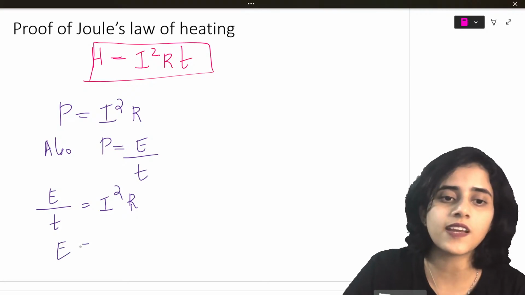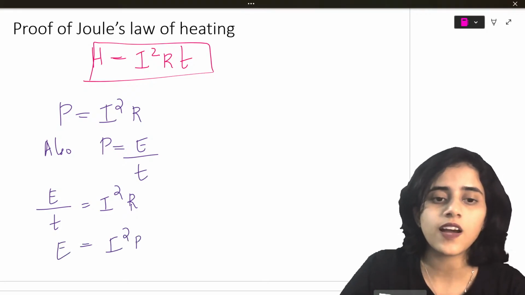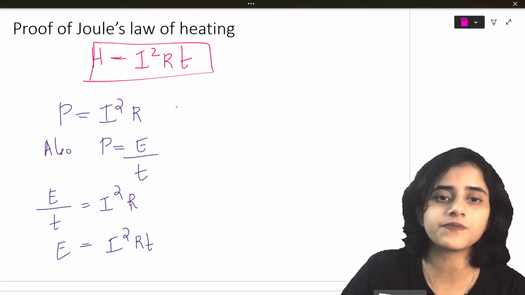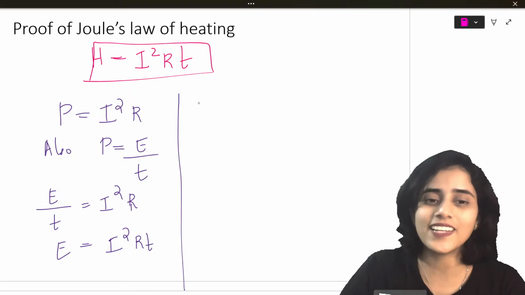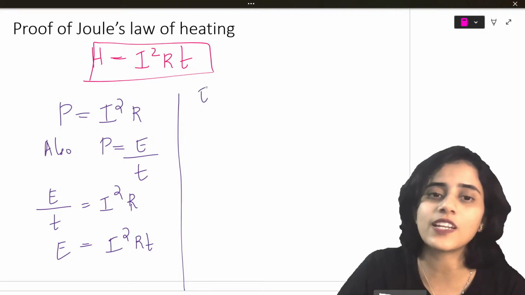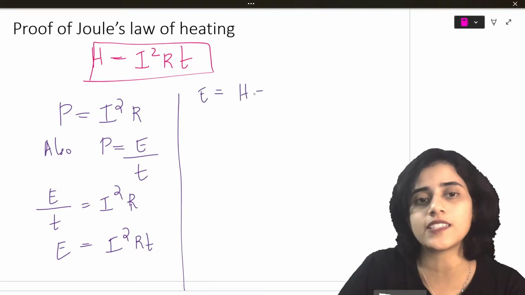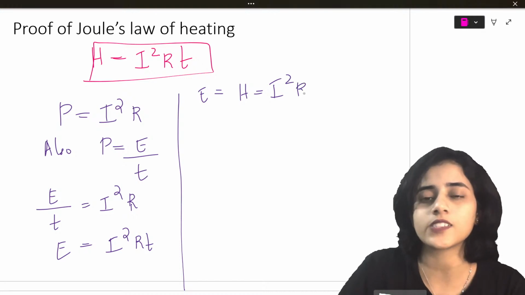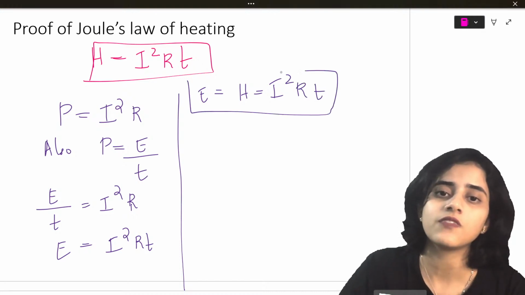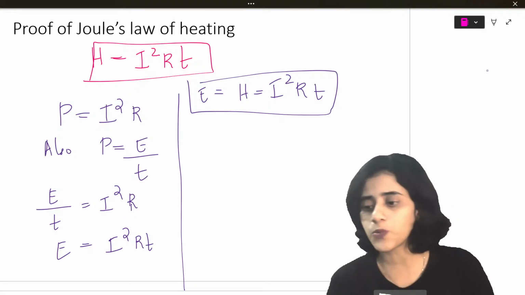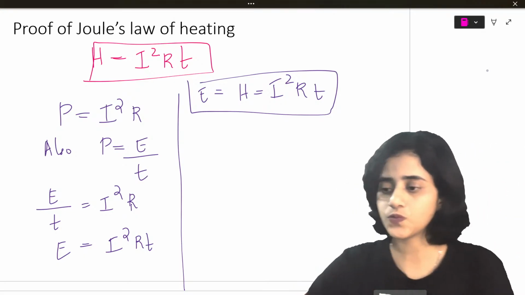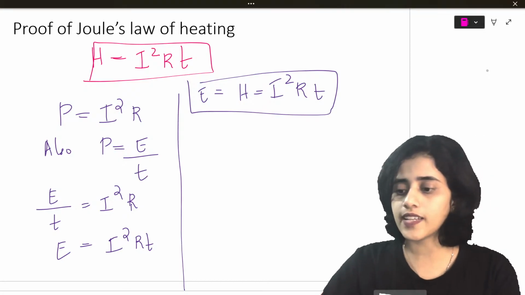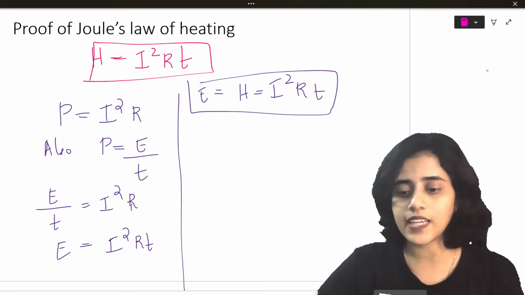So from this, energy is equal to I square RT. So energy is the same as the amount of heating, which is I square RT. Very easy derivation. So this is a proof for Joule's law of heating. Okay. Is this clear? Yes? No?